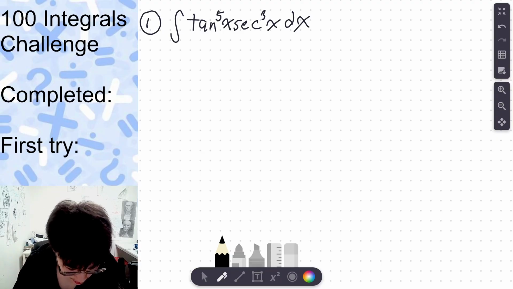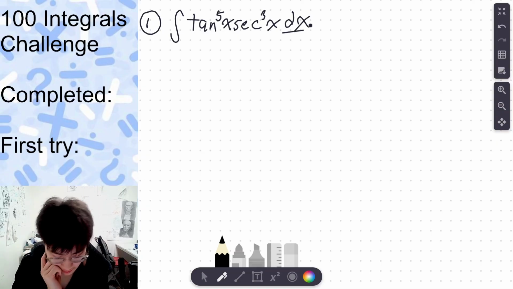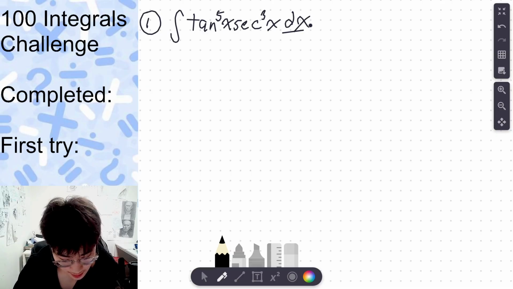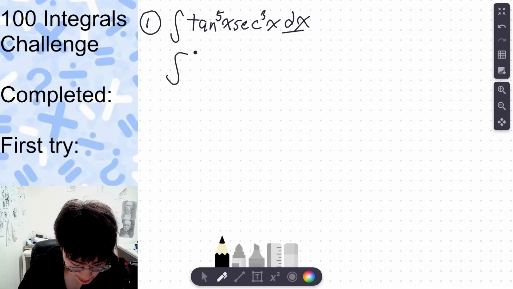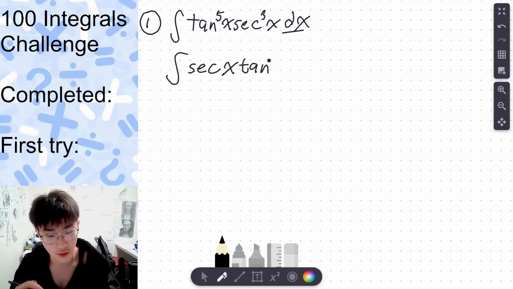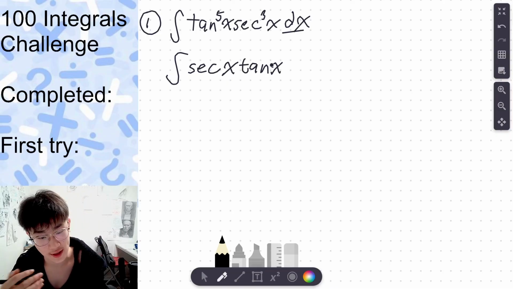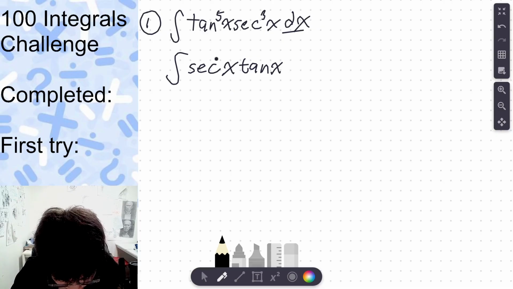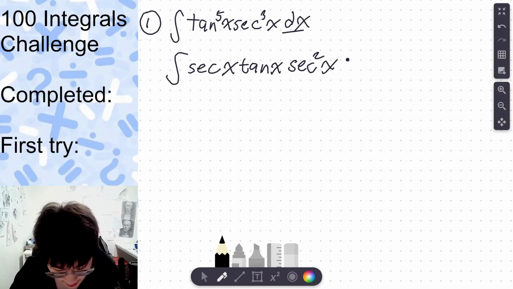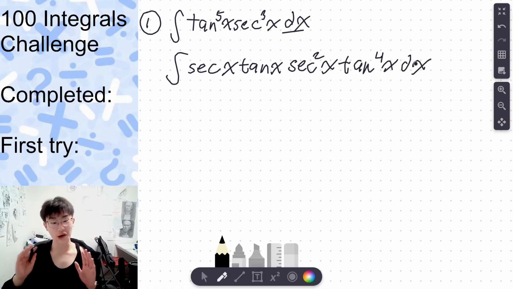Alright, what do I see? So, the integral of 10 to the 5th x times sec to the 3x dx. Alright, what am I gonna do? I think I want to isolate sec tan. Let's isolate sec tan, because then if I take the derivative of secant of x, I can cancel that. Again, don't take this seriously. Alright, if I take this, that means I'm left with this sec squared of x times 10 to the 4th of x dx. So far so good.